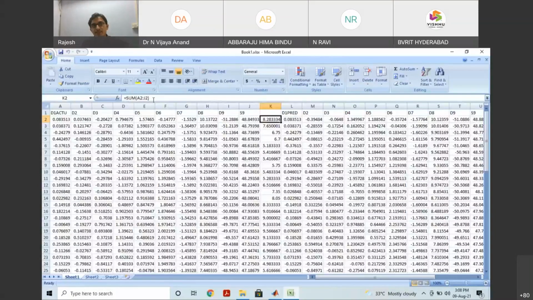Sum A2 to Z2. So here, if you want to forecast with the 9-level sample, you might have seen in the PPT, D1 to D9 and S9. You just look here. This is A2, this sample. A2 to J2 means A2, B2, C2, all the summation will be here. If you click here, this is a simple value, but if you click here, the multiplication.